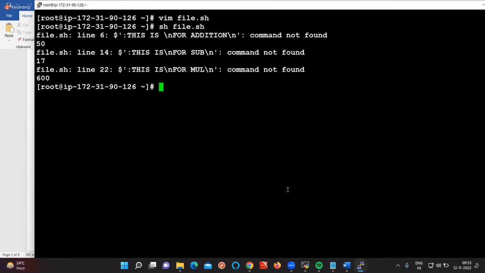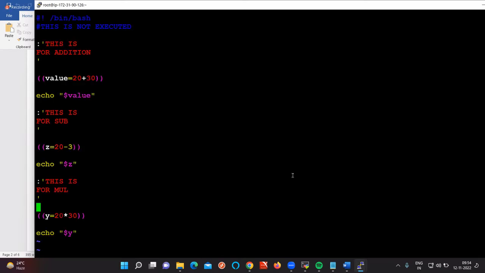What is it telling then? Still the same error, but why is it coming? This is \n, which means new line. Okay, command not found. But if you see, the first comment is working fine. For the first comment we don't have an error, but only for multi-lines we are getting the error. Forward slash. Okay, vim file.sh forward slash. We want to give this.